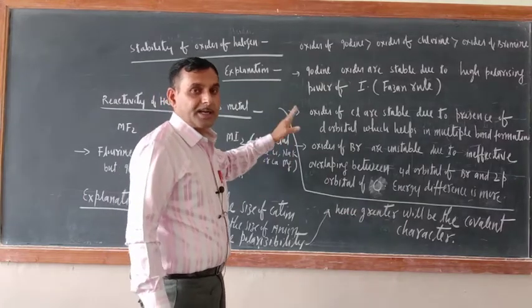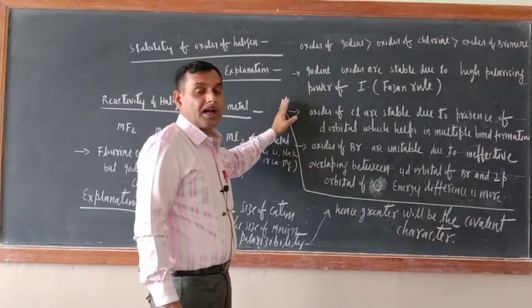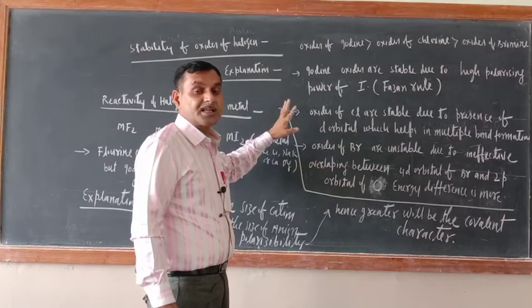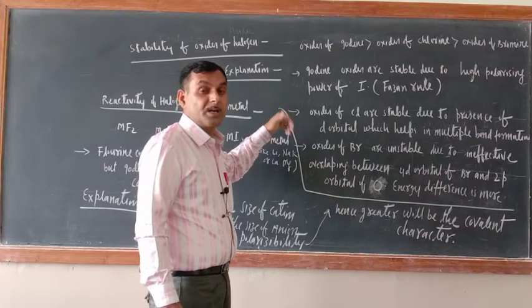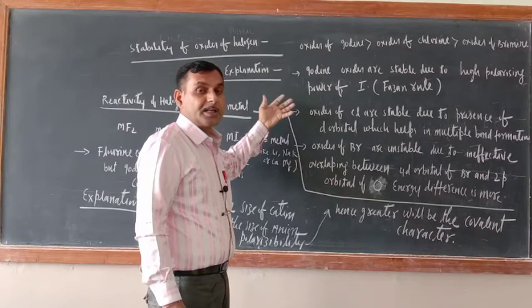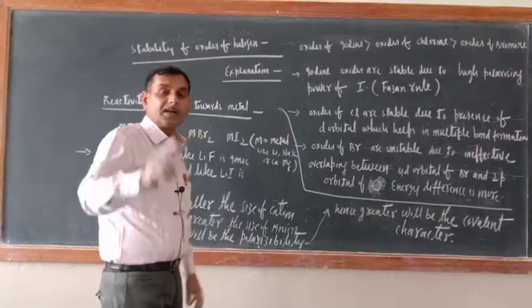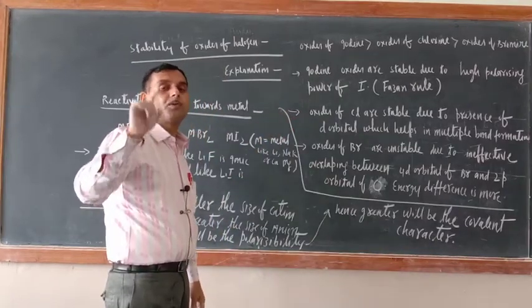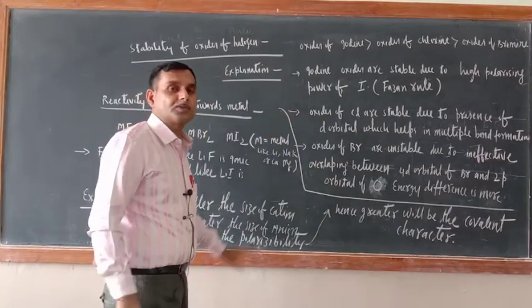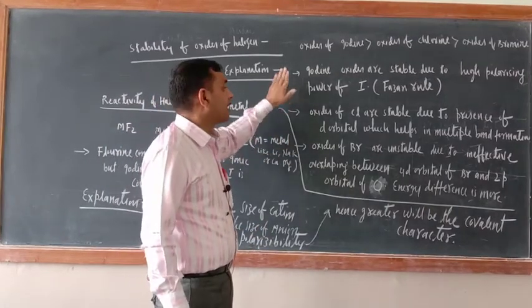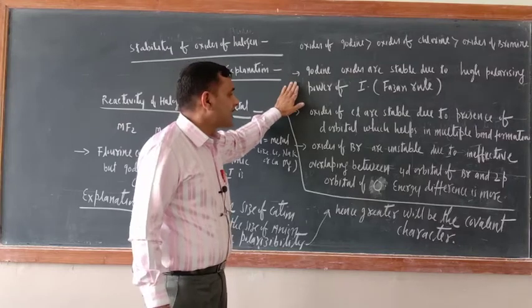So the oxides of iodine have the most covalent character, and this is due to the bigger size of iodine. Its polarizability is very high. That is why covalent character in oxides of iodine is more, let it be I2O3, I2O4, I2O5 or I2O7. That is why iodine oxides are stable.